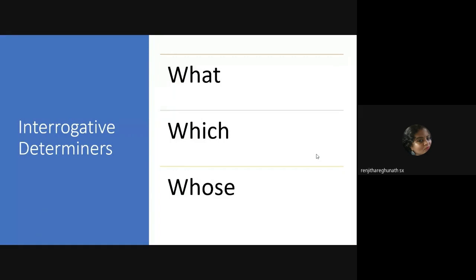All right. Let us understand interrogative determiners. Let us look at what, which, whose. നേരത്തെ നമ്മൾ കണ്ടു interrogative pronouns ഉണ്ടായിരുന്നു. Now we are trying to understand interrogative determiners. All right. The confusion usually occurs because all these WH words have multiple functions.